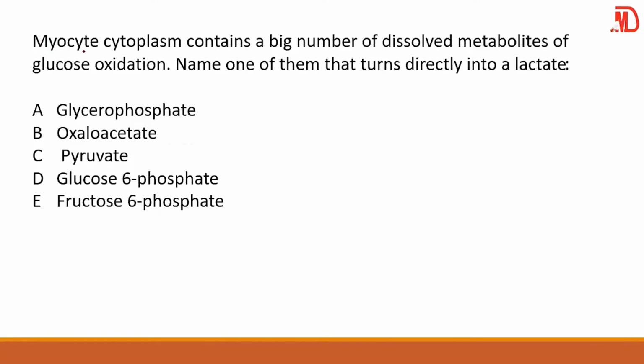Now we have myocyte cytoplasm contains a big number of dissolved metabolites. Oh, we have talked about this already. This was in the previous question. Name one of them that turns directly into lactate. And we said, from pyruvate, it goes into lactate if there's no oxygen, and it goes to the citric acid cycle if it has oxygen. Good. So I won't waste time on it. So the answer was C.